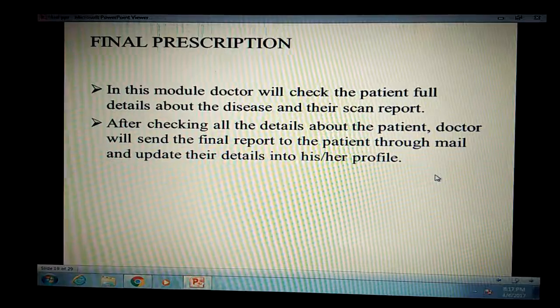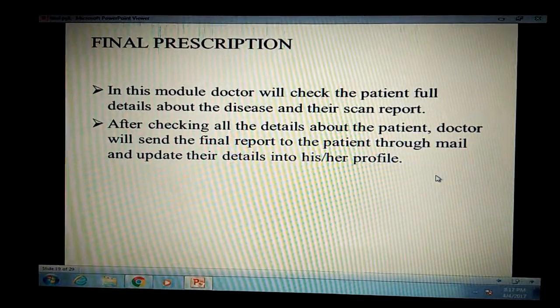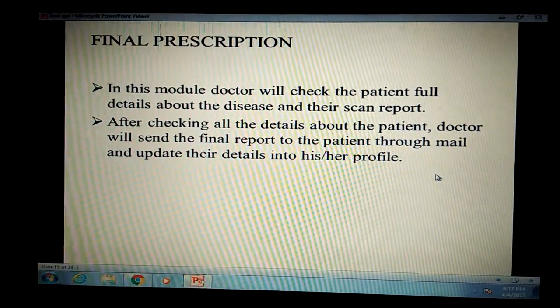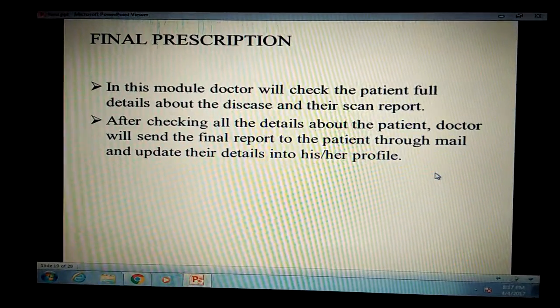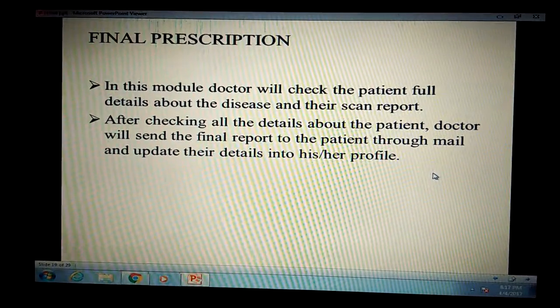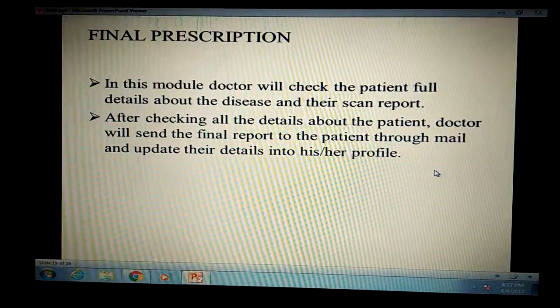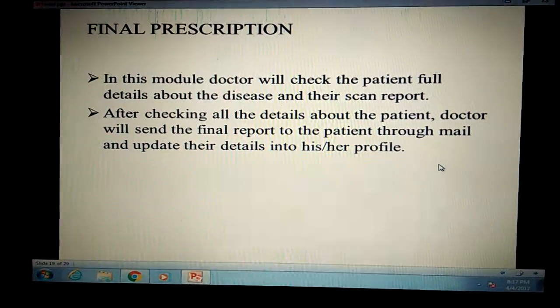Final prescription: in this module the doctor will check the patient's full details about the disease and their scan report. After checking all the details about the patient, the doctor will send the final report to the patient through mail and update their details into his profile.